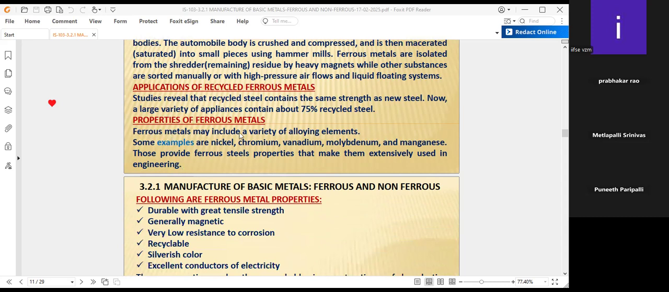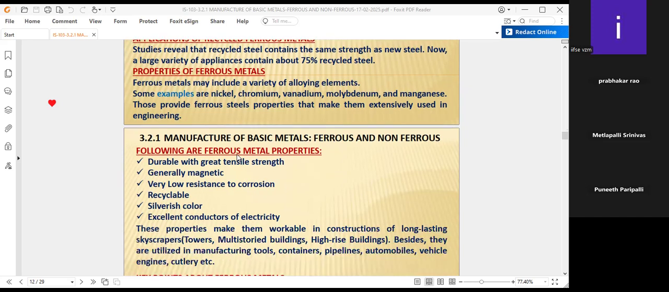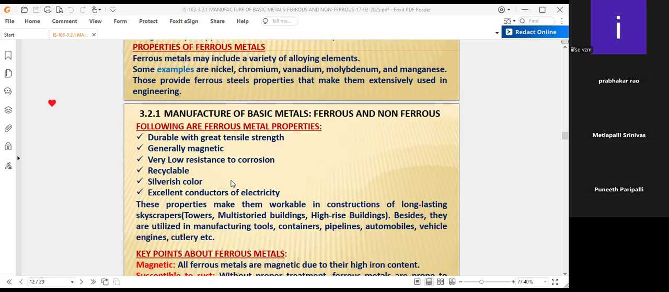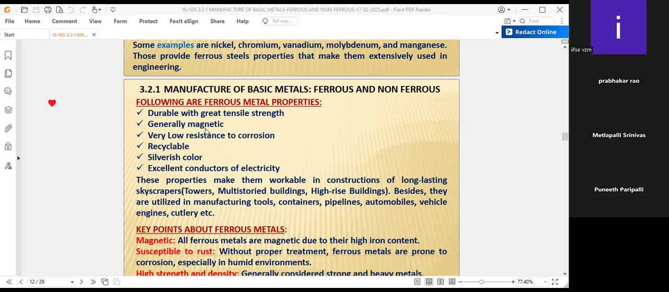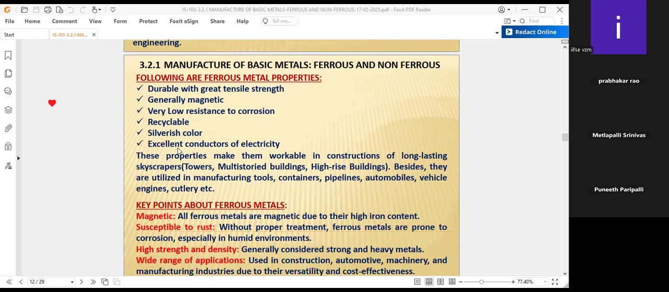Ferrous metals may include a variety of alloying metal elements. Some examples are nickel, chromium, vanadium, molybdenum, and manganese. Those give ferrous steels properties that make them extensively used in engineering. The following are the ferrous metal properties, already discussed in detail, but once again: durable with great tensile strength, generally magnetic, very low resistance to carbon, recyclable, silverish color, and excellent conductors of electricity. These are the ferrous materials.